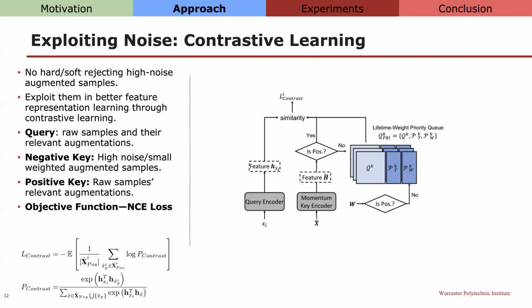But we still want the negative samples to contribute to the model learning. So we consider utilizing contrastive learning to learn better facial representations based on the high noise samples. Here we consider the raw samples and their relevant augmentations as query examples, the samples receiving small weights as negative keys, and the raw samples and their relevant augmentations as positive keys. The objective function is an NCE loss.